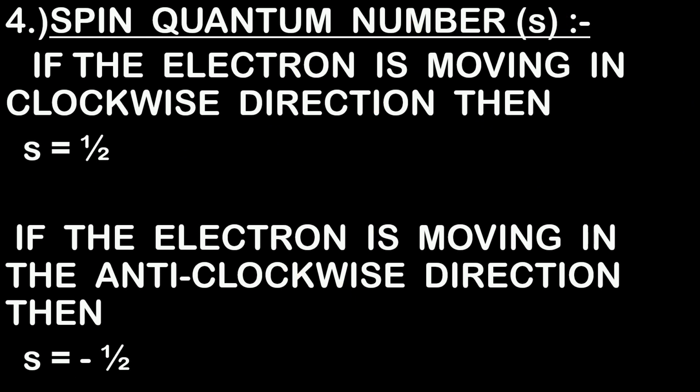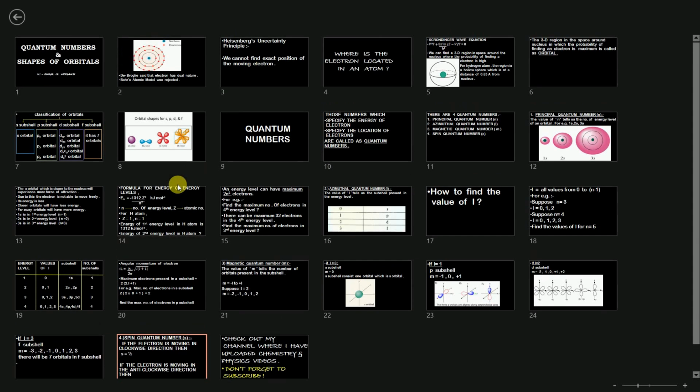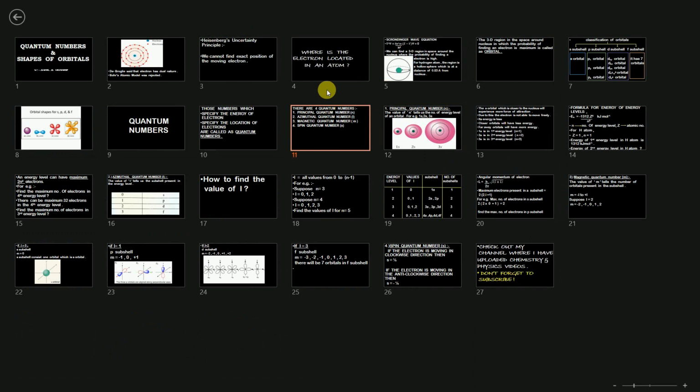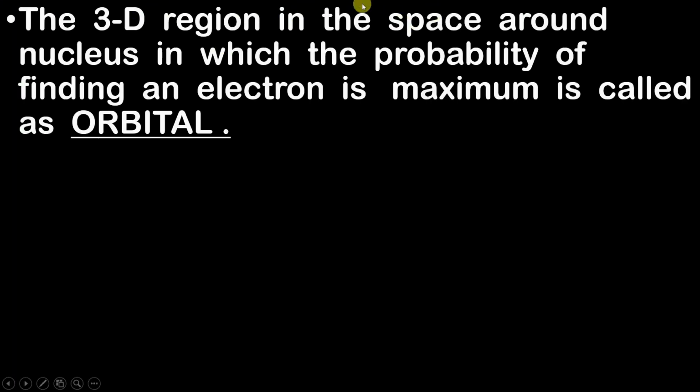Now let us have a very quick revision of what we did in this video. First of all, we saw the meaning of orbitals. Orbitals are nothing but a region where the possibility of finding an electron is high. So this is the definition of orbital: the 3D region in the space around the nucleus in which the probability of finding an electron is maximum.